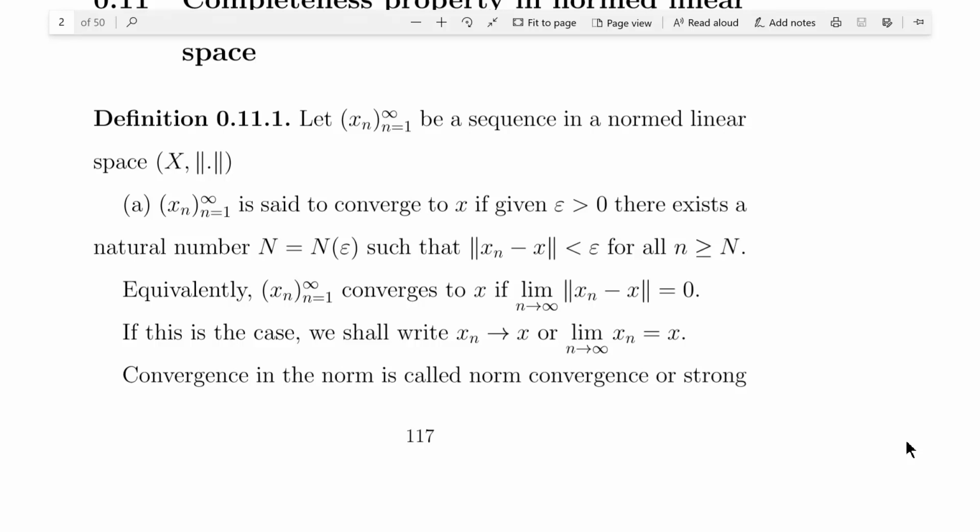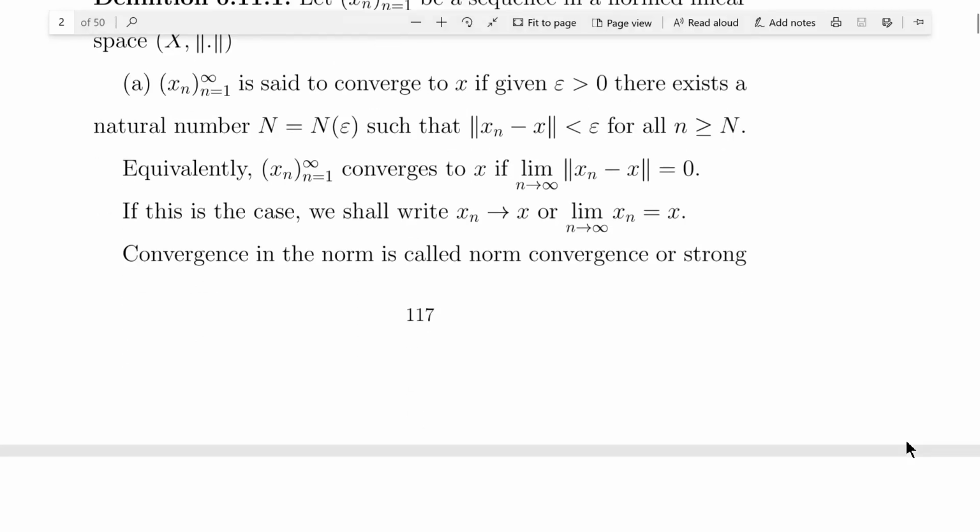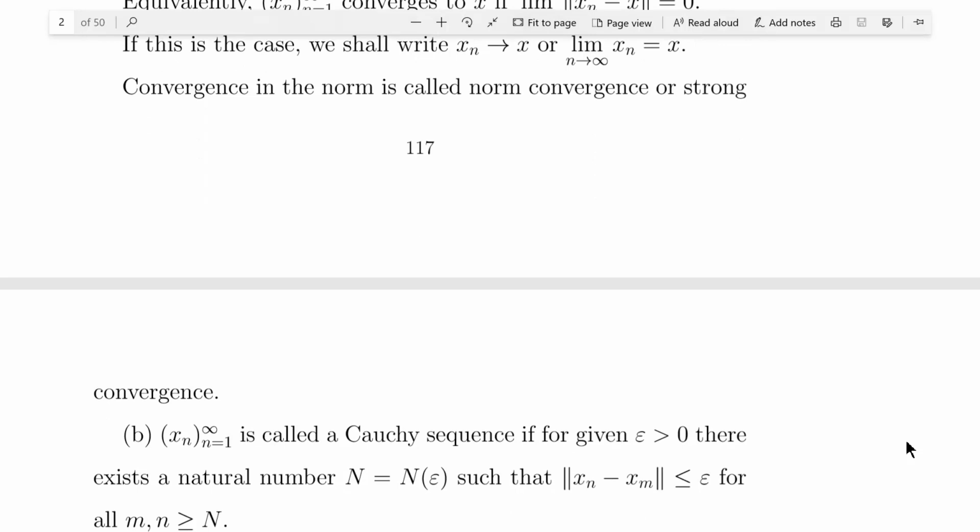A sequence is said to converge to x if for a given epsilon greater than 0, there exists a natural number N such that norm of xn minus x is less than epsilon for all n greater than or equal to N. Equivalently, the sequence xn converges to x if the limit of norm of xn minus x is 0. If this is the case, we shall write xn converges to x or limit xn is equal to x. Convergence in the norm is called norm convergence or strong convergence.